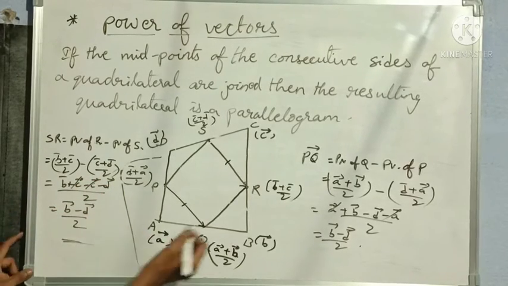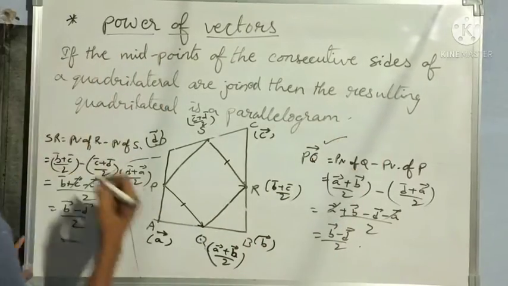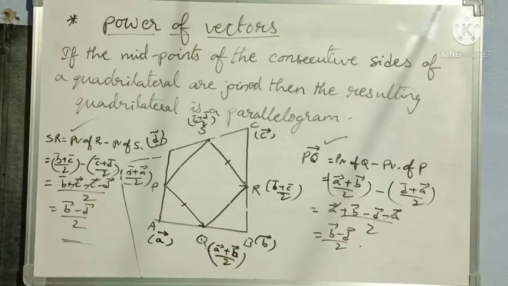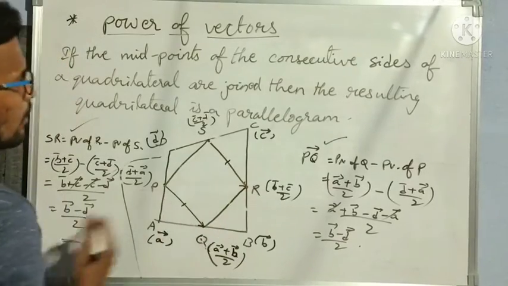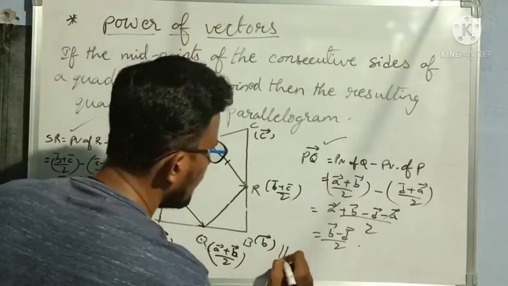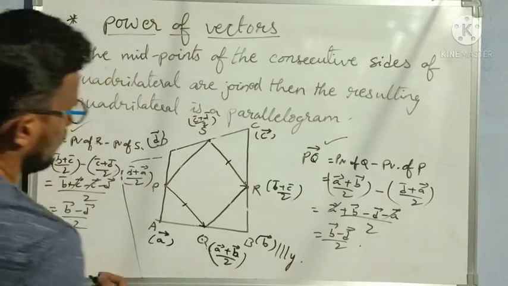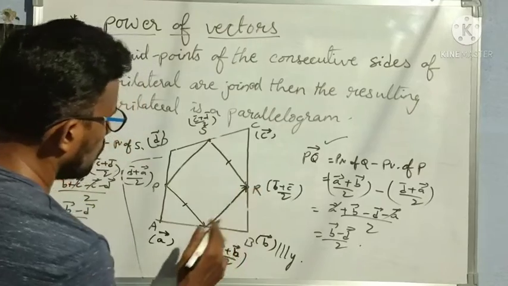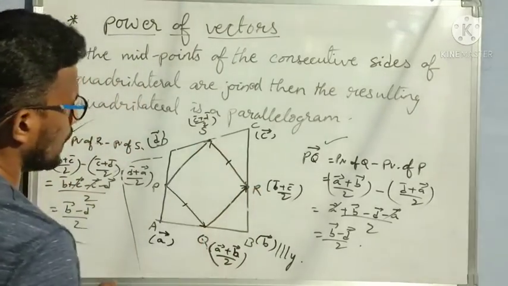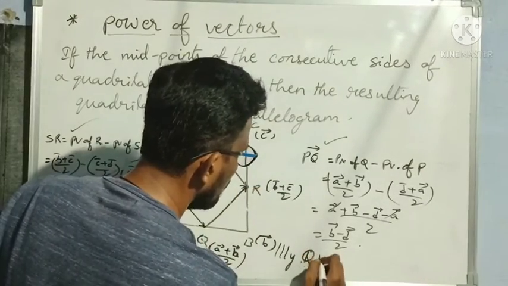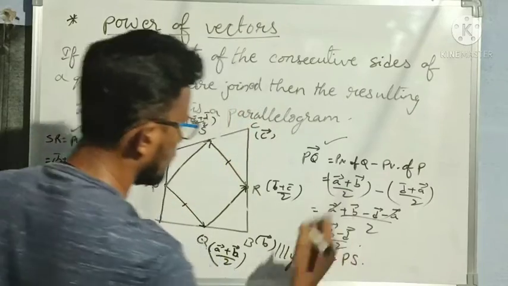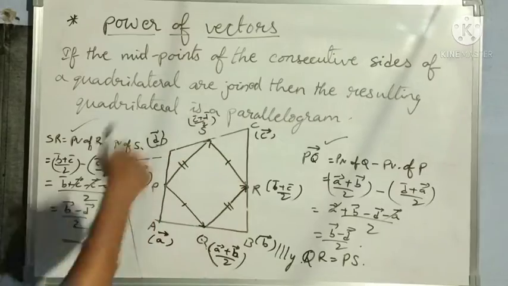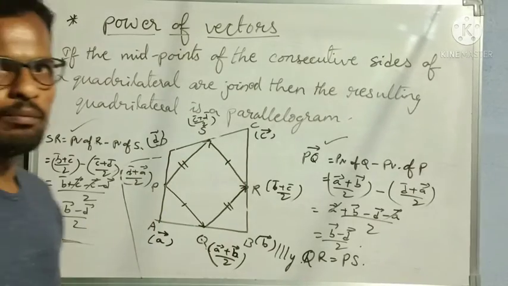Now I got PQ as B bar minus D bar by 2 and SR also as B bar minus D bar by 2, so these two are equal. Similarly, I can prove that QR is parallel to PS, and QR is equal to PS. When opposite sides are equal, such a quadrilateral is a parallelogram.